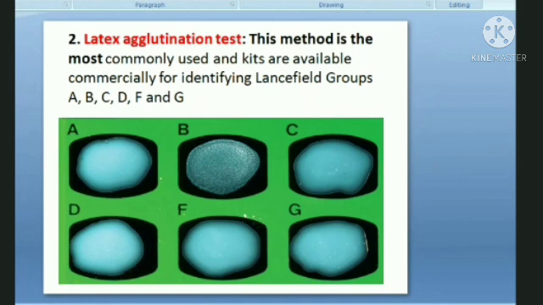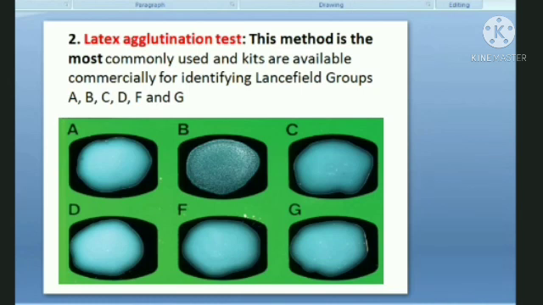So coming to the Lancefield classification, if somebody asks you what is a Lancefield classification, Lancefield classification is a classification which was given to classify Streptococcus into different groups. A to H and K are there, and it is basically a serological reaction in which the antigen, that is the C substance of the cell wall or the polysaccharide of a cell wall of different Streptococcus species, react with their specific antibody and give you this kind of reaction.